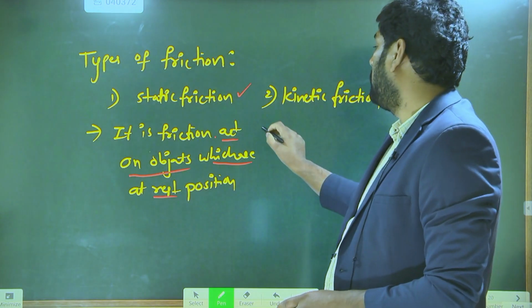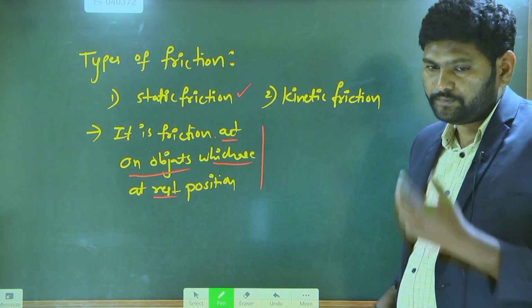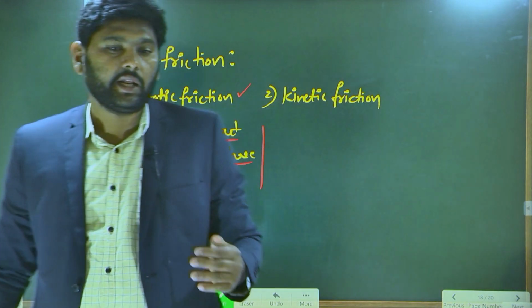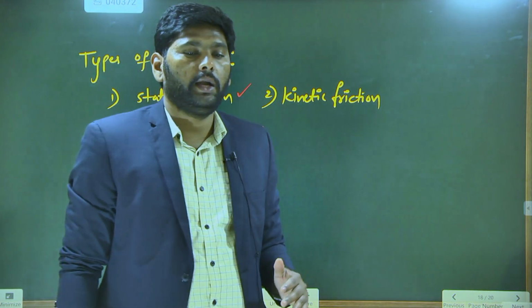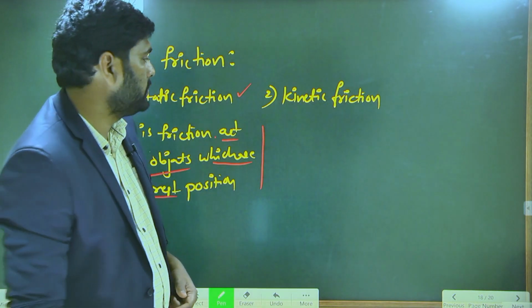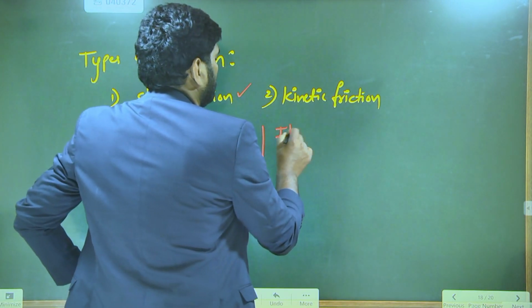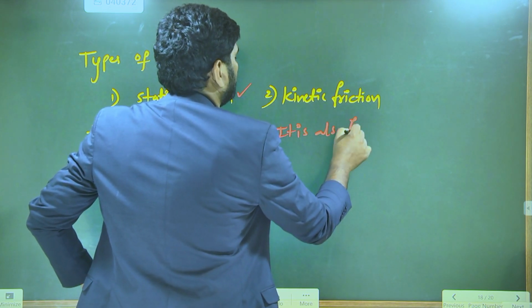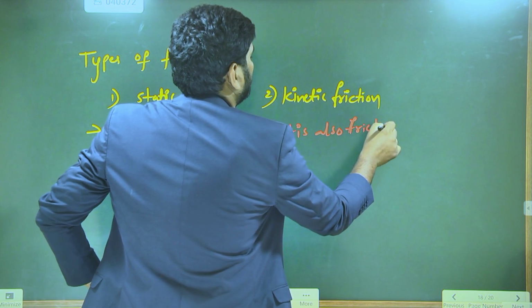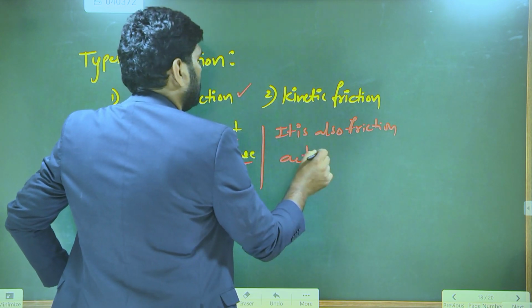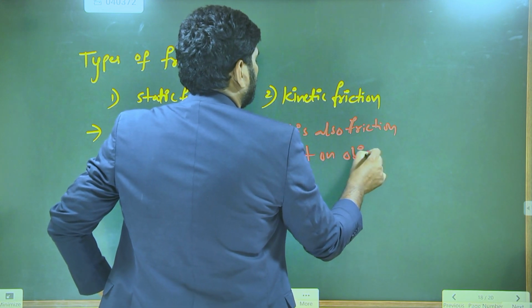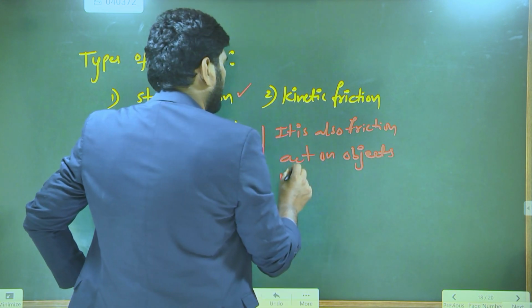Next, in the same way, what is kinetic friction? Kinetic friction is also one kind of friction acting on bodies when they are in motion. So write down: it is also one type of friction that acts on bodies, on objects, when they are in motion.